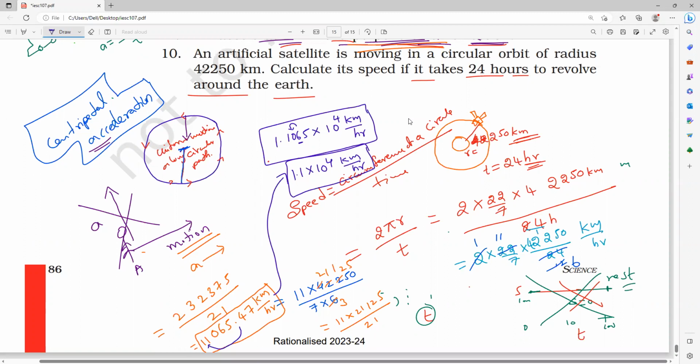Understood? Sir, I can't understand. Kilometer per second is not needed. What happened, Agalya? What happened, Shivani? Which one? This one, nothing, Shivani. If the third digit is greater than 5 or equal to 5, then we add 1 to the previous digit, and we can remove all the decimals after that. That is the thing. Clear?